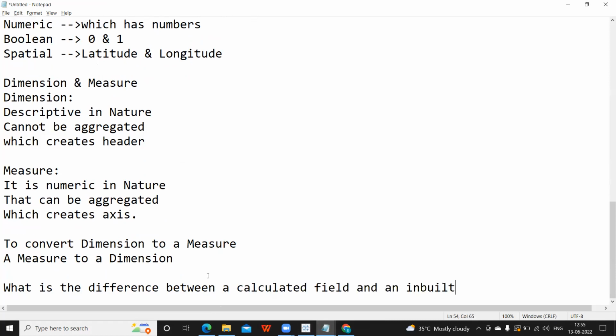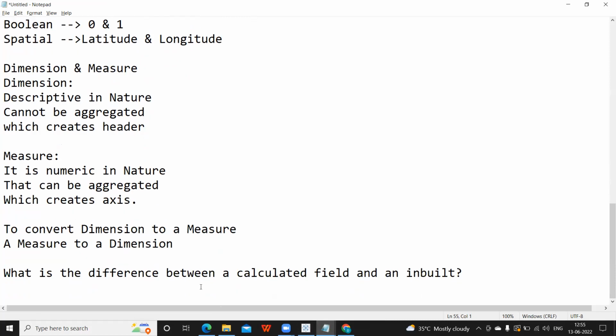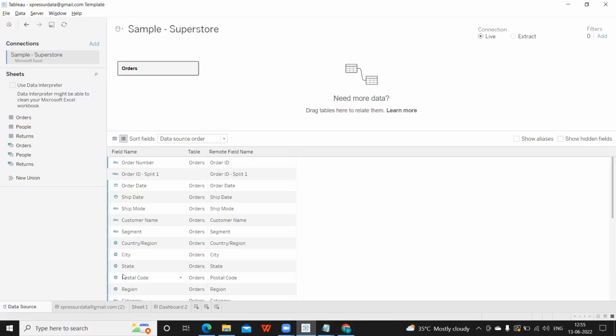So the difference is, observe order number and order ID here. For order number, there is no equal to operator, and for order ID, there is an equal to operator. That is one difference that we can tell. So if there is an equal to operator, it indicates that it is a derived field or a calculated field.